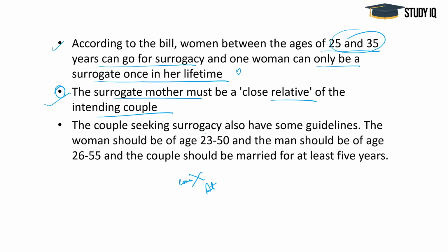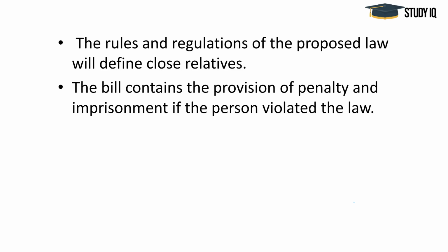And the couple who is seeking surrogacy also has some guidelines. For example, their age. The woman should be of the age 23 to 50, and the man's age should be between 26 to 55, and the couple should have been married for at least 5 years. So these are the main takeaways from the bill, and the definition of close relative is yet to be defined by the government. And one more thing, there is punishment. If anybody violates this law in India, there is a penalty now, 10 years of jail and 10 lakh fine. Right? So these are the main features of the bill.